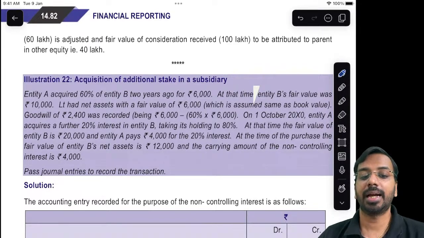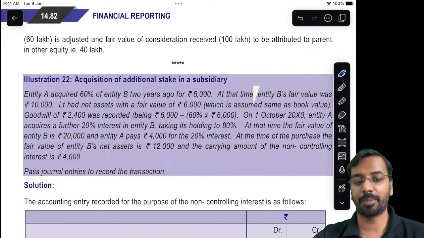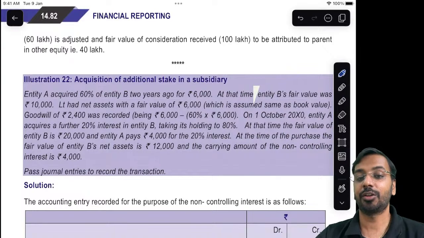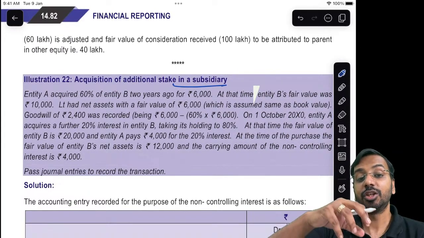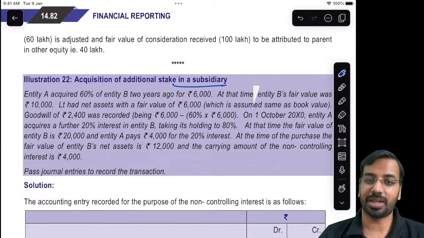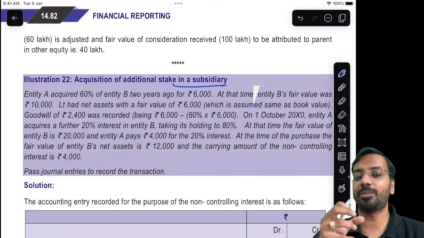Sometimes there may be acquisition of stake. So sometimes there can be sale of stake. Now there can be acquisition of stake in an entity which is already a subsidiary. Means you already are consolidating 100% of net assets. You already are recognizing some non-controlling interest. Now we are acquiring more stake.